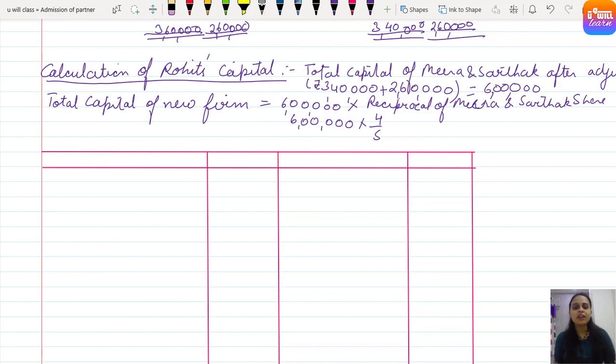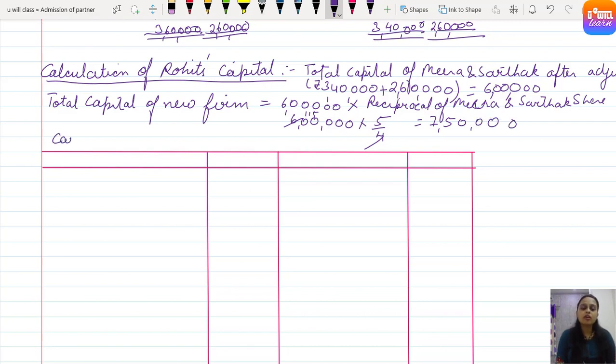So if we have to find out the total capital of the new firm, it must be multiplied by the reciprocal of the remaining share, that is 5/4. Clear everyone? Understood? Got it? Come on. So I'm solving here: 5 sixes are 30, 5 fives are 25, so it comes to 7,50,000 as the capital of the new firm.